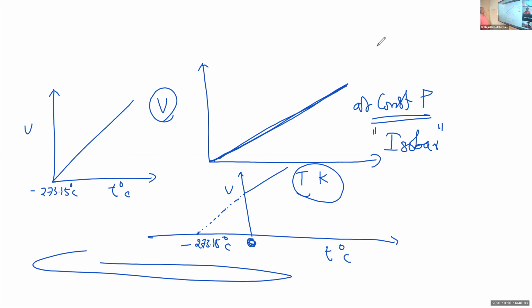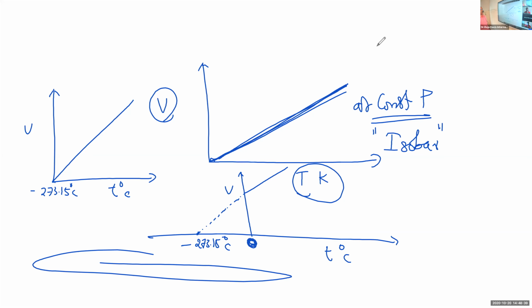Or you can plot the absolute scale or Kelvin temperature, then also it is passing through the origin.